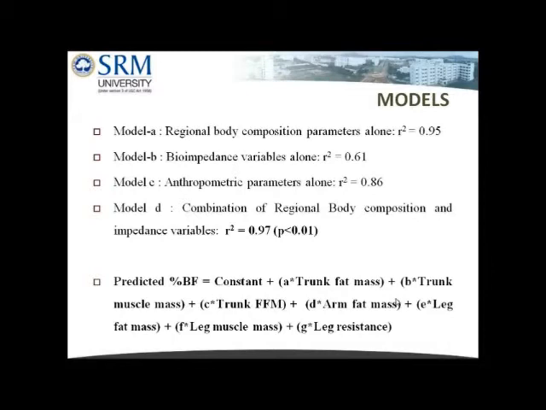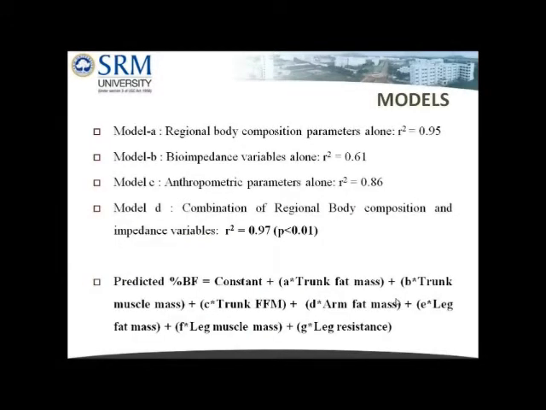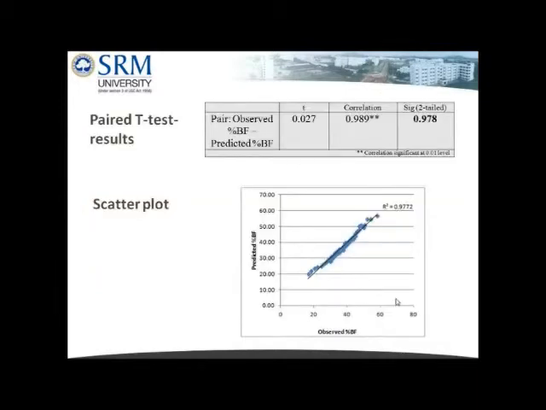The R-square value was highest, about 0.97, when a combination of regional body composition parameters and bioimpedance parameters were used. Using this model, an equation was framed to predict body fat percentage. The accuracy of this predicted model was checked by performing paired t-test with the actual body fat percentage values. The paired samples difference between them was not significant, with significance being 0.978. A scatter plot between the predicted and observed body fat percentage values was plotted to show their association.